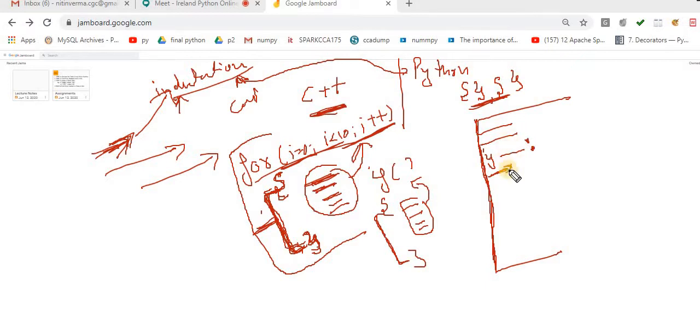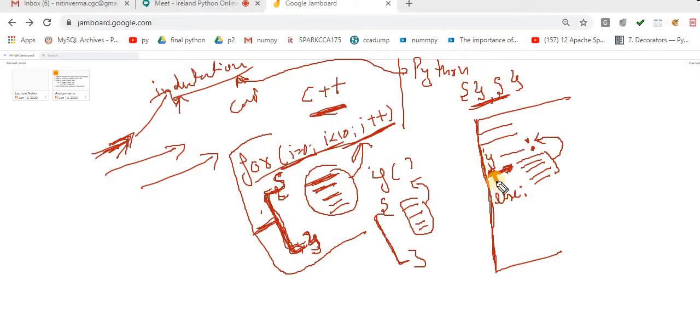After giving the colon, I press enter and I press tab. Now I enter 1 line, 2 line, 3 line, 4 line, 5 line. Now my interpreter will understand these 5 lines are associated with this if condition. Now I have to put else with this if. For putting the else with this if, what do I have to do? I have to put else. Now this else is associated with this if.